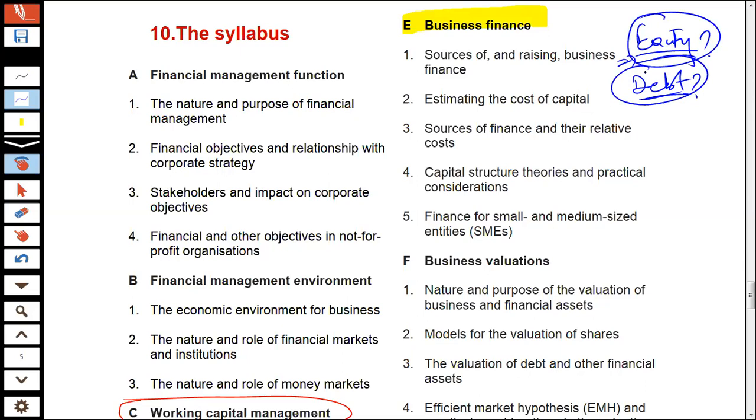What we will be discussing with respect to it is whether debt is a better way of financing or equity is a better way of financing. There are going to be multiple things considered: the cost of capital, various capital structure theories. Various aspects would be considered when we will be discussing this specific area.